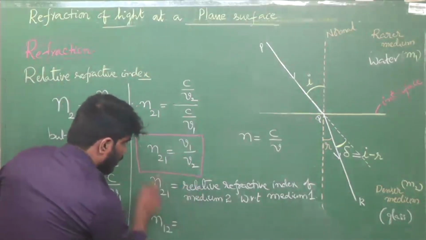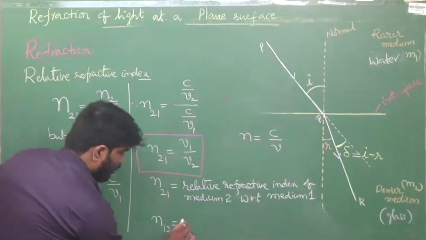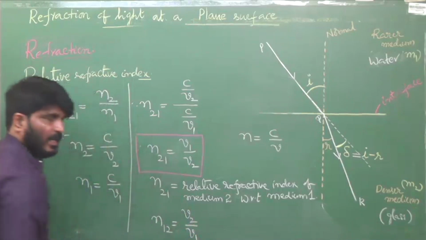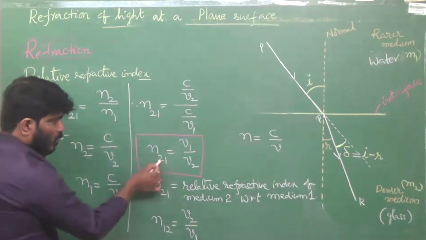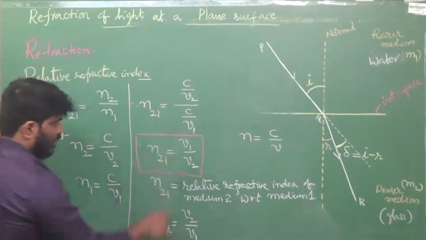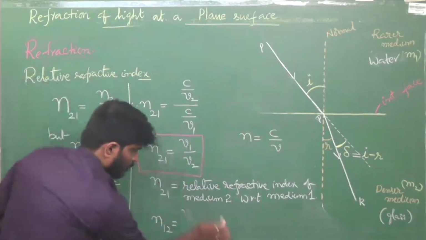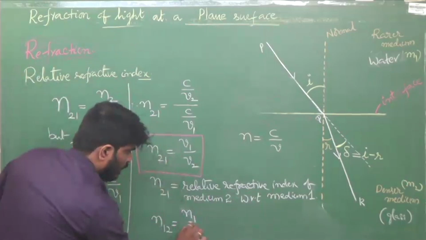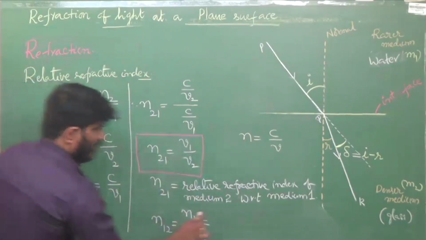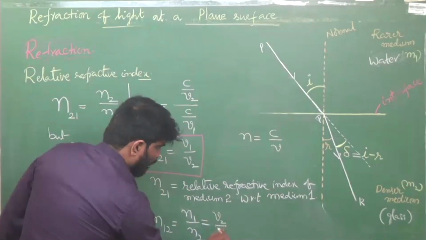So if N21 is V1 by V2, what do you get here? V2 by V1. Right? If N21 is V1 by V2, then N12, because N12 can be written as N1 by N2, substitute these N1 and N2 values. You are going to get V2 by V1.